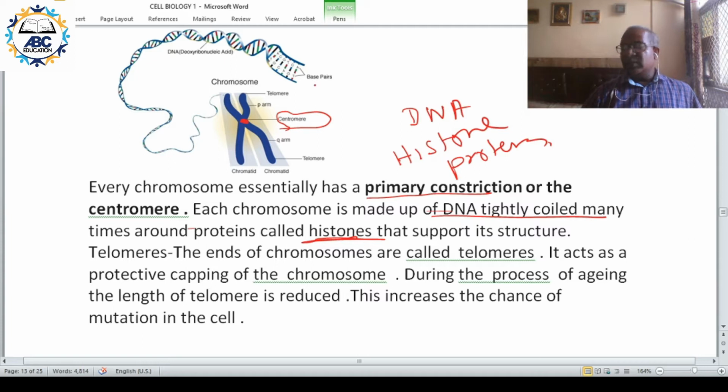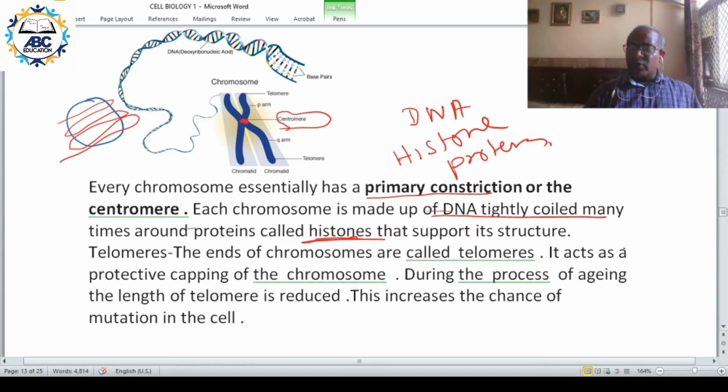If I make a very simple diagram, say this is the histone protein, and the DNA is wound around these histone proteins like this. The blue color structure is your histone and the red color is the DNA.